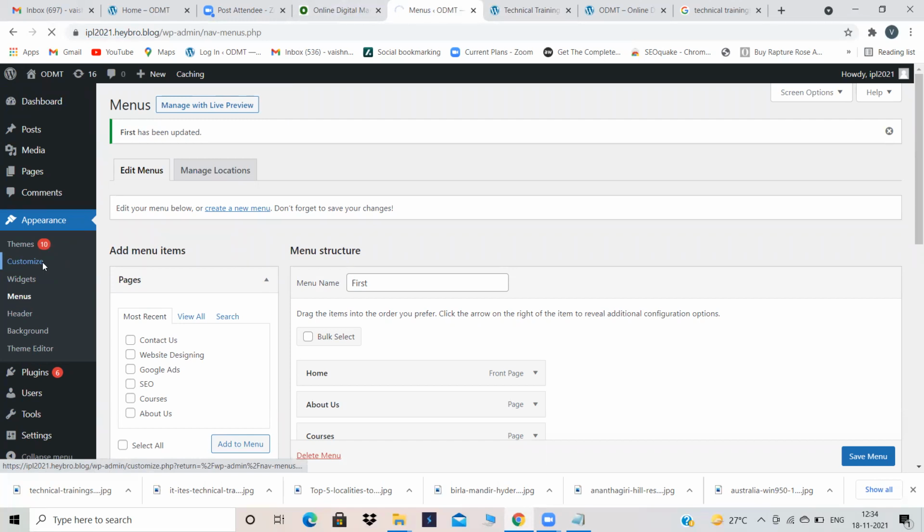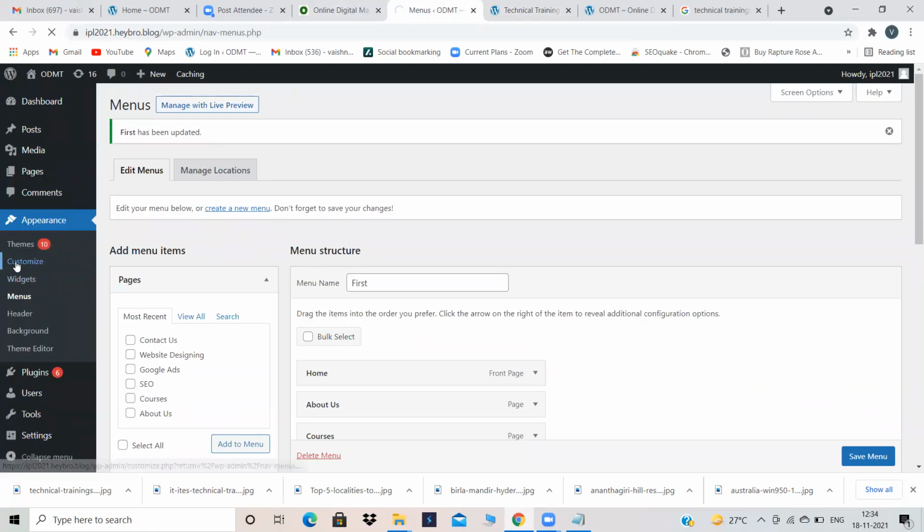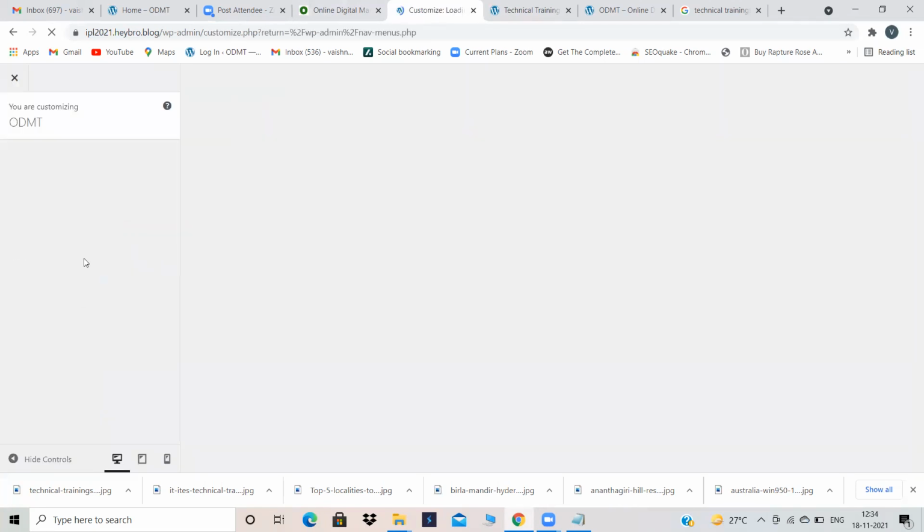Default options, I'll keep it as default options. Why is it taking time? Okay.